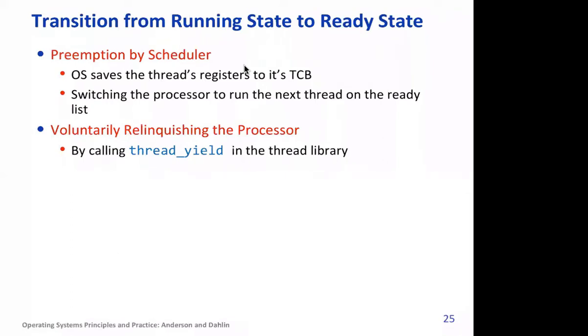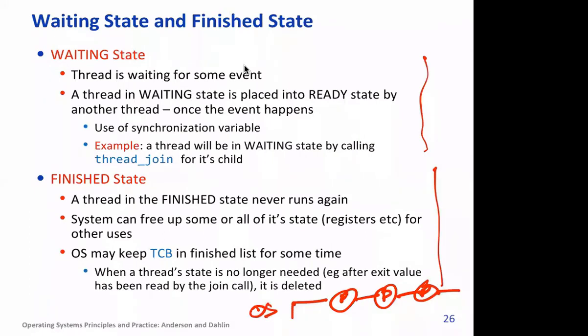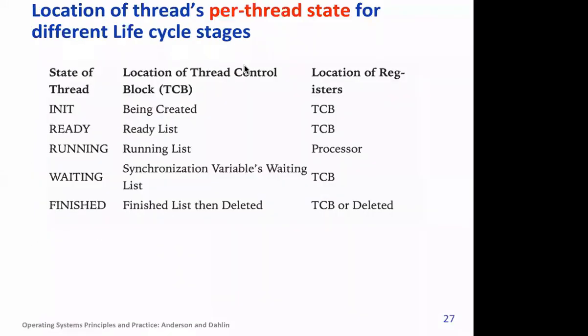These points we have already discussed. Running state to ready state can happen because of several things, as we discussed earlier. One of these is that the thread voluntarily gives up the processor by calling thread yield. Similarly, the transitions are given for waiting state and finished state, right? So basically the same thing. Let's move ahead, because all these things we have discussed several times earlier. This also we have discussed in some way or other.